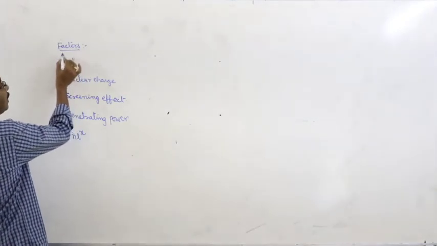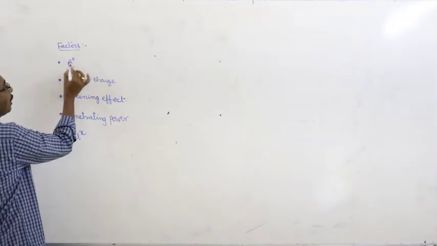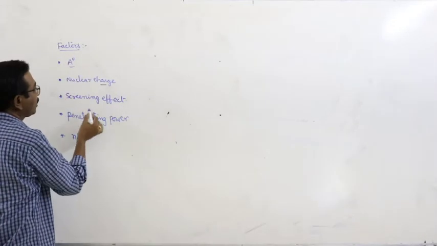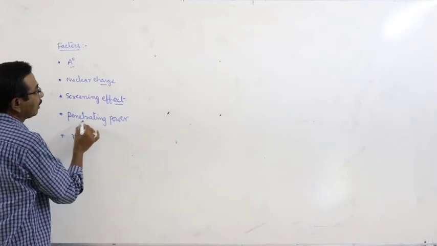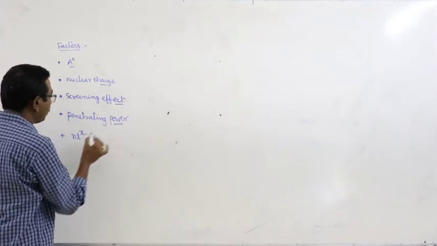The factors that are affecting ionization potential are atomic radius, nuclear charge, screening effect, and next one penetrating power and electronic configuration. How are the five factors influencing the ionization potential?